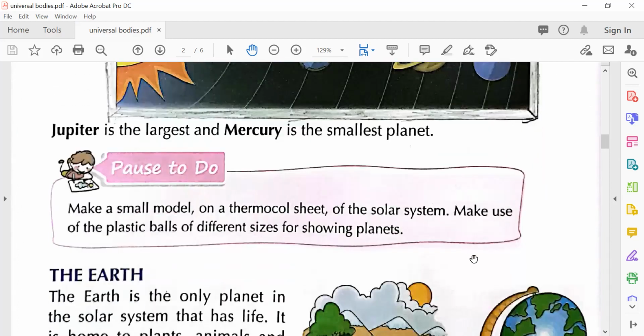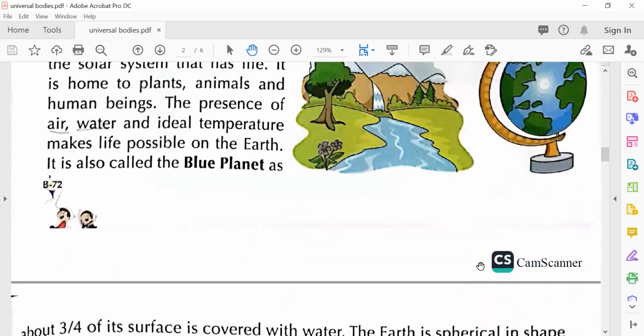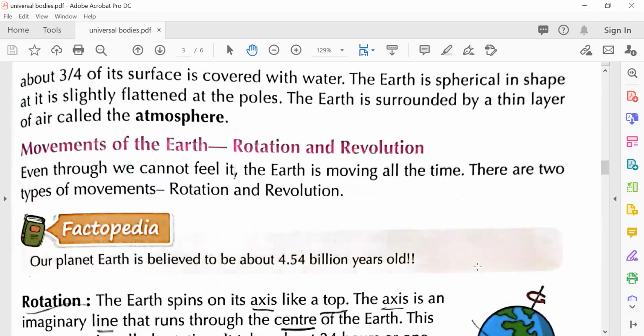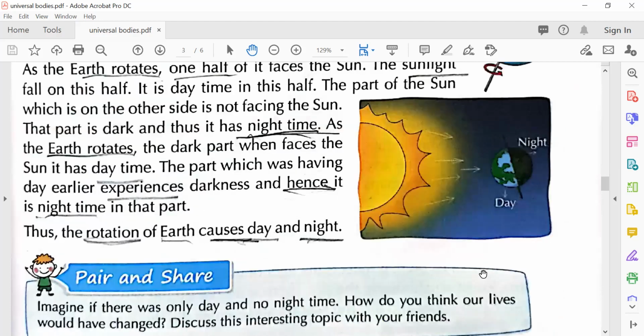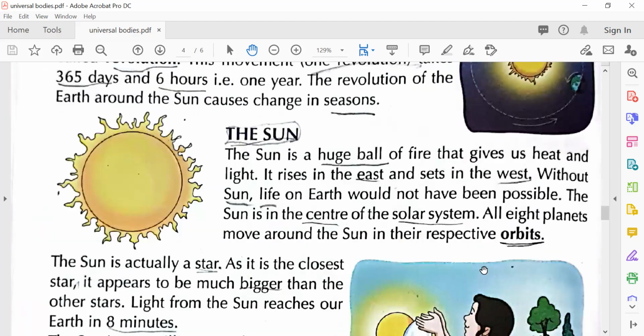So we have discussed that Pluto is very small, and in the previous chapter, I think we did about Pluto. Okay, so let's see what the book is saying. So don't go off topic.